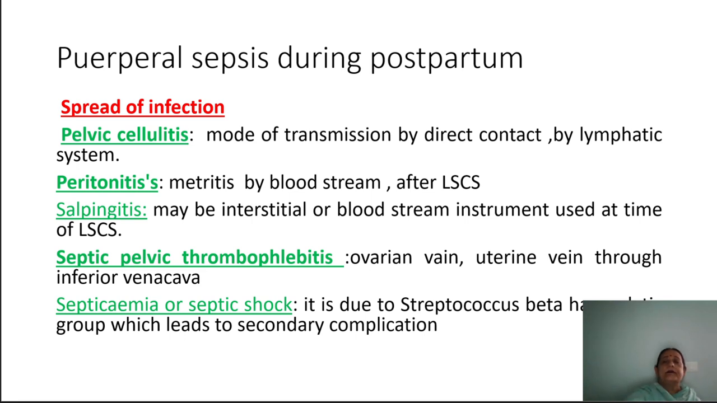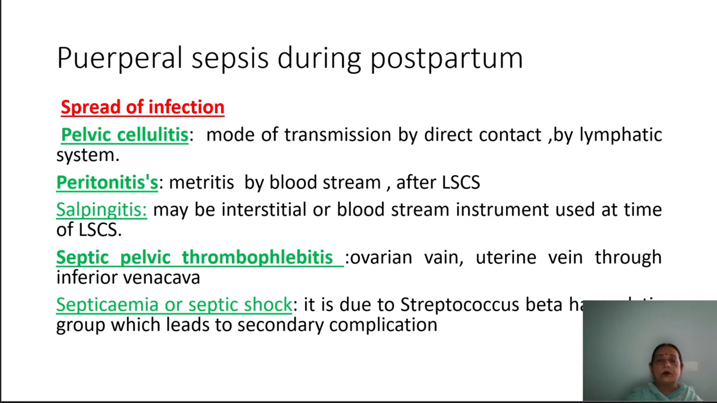Spread of infection: where will the infection spread? In pelvic cellulitis, how is the mode of transmission? By direct contact or by the lymph system. If there is peritonitis, infection in the peritoneal cavity, it transfers from metritis, the layer of the uterus, by bloodstream or by LSCS. Next, salpingitis: how does the infection go into the fallopian tube? Maybe interstitial or bloodstream or instruments used at the time of LSCS. Then septic pelvic thrombophlebitis: the infection will go from the ovarian veins, uterine vein and through the inferior vena cava and lead to thrombophlebitis. Septicemia or septic shock.